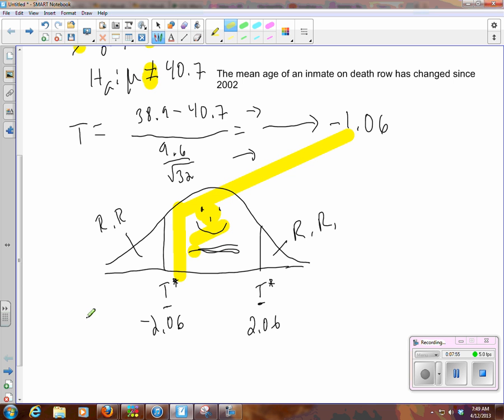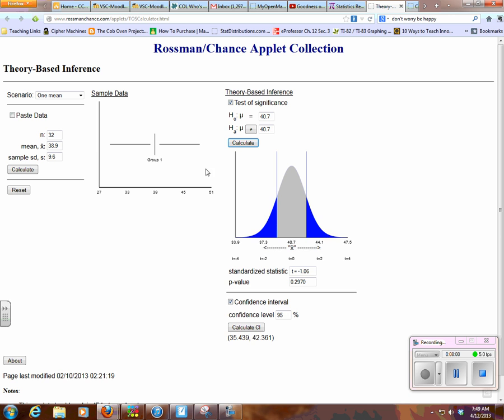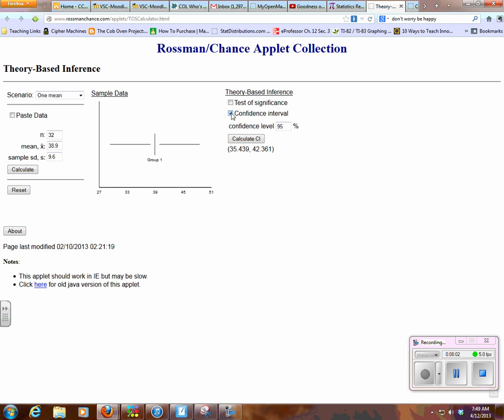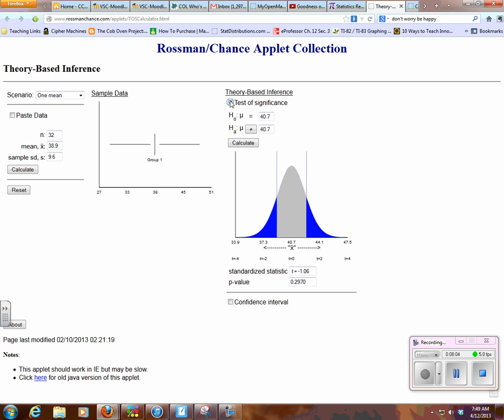If we want to use a p-value approach, well, let's see. I went out to that same applet, and what I did is I checked what you're going to run. If I wanted to run a significance test, you have to change your parameters. I changed using the H0 and HA that I set up before. And notice I did it two-tailed, and it calculated it for us. So the p-value is these two dark blue areas right here. And you can see where the happy place, where you can't reject the null hypothesis, is.